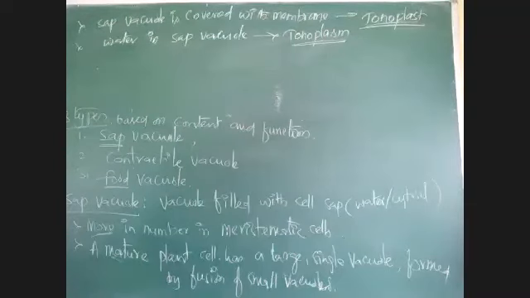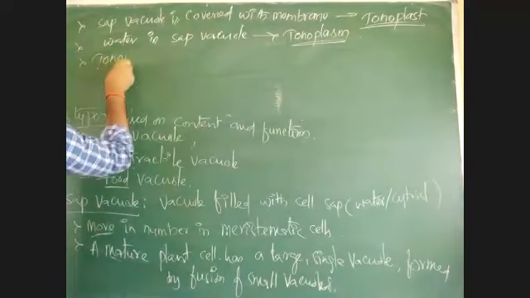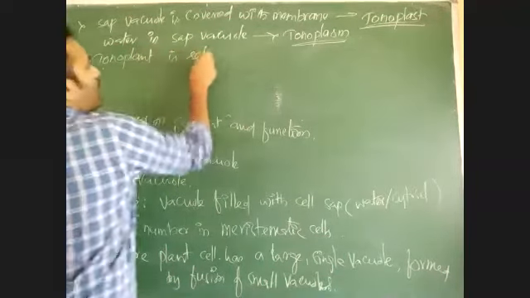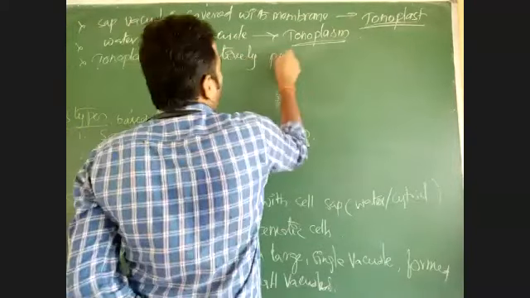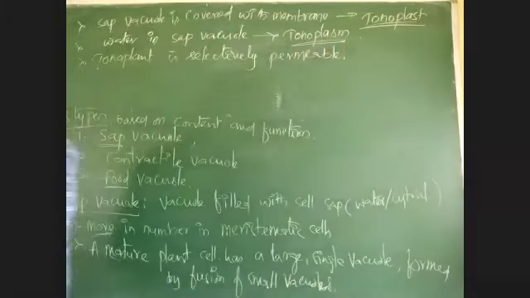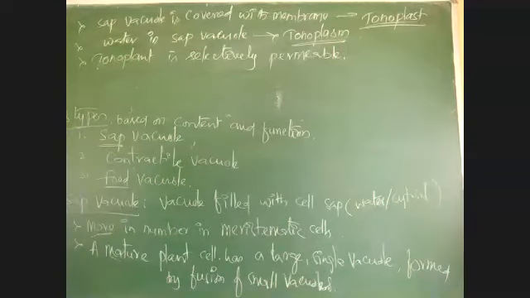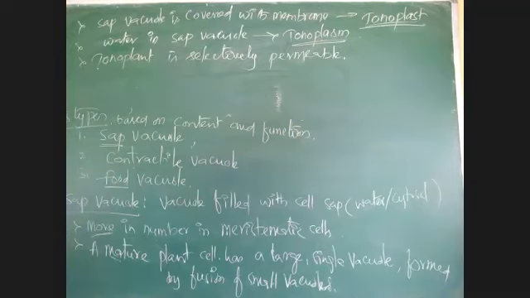The tonoplast is a membrane, and it is selectively permeable. Selectively permeable means it can pass water and some molecules across the membrane, including against the concentration gradient. From high concentration to low concentration, there is a transport.